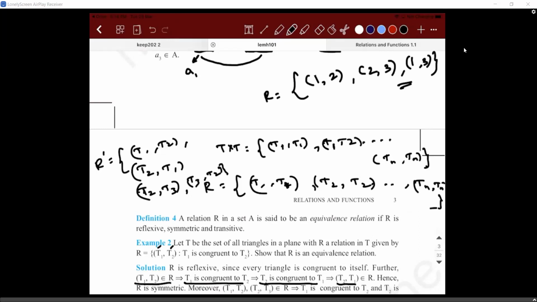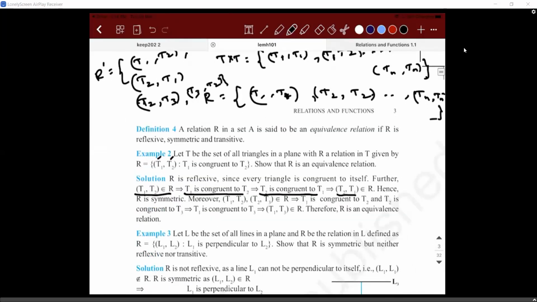Let's take a problem and solve it. Yesterday we did a problem based on triangles, right? There is a set T which represents the set of all triangles, and you define a relation in set T given by R = {(T1, T2) such that T1 and T2 are congruent}. How to solve this problem? Let's recollect it again.